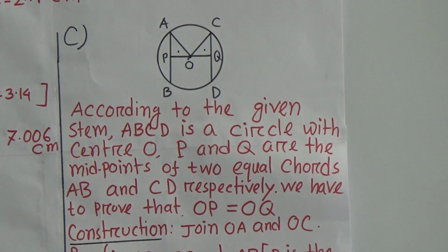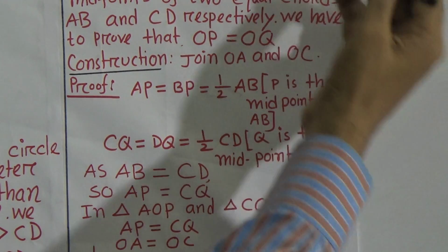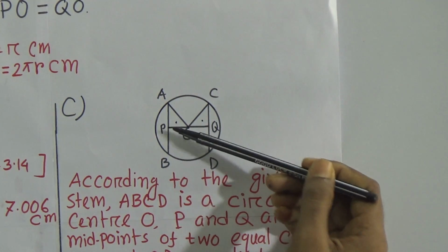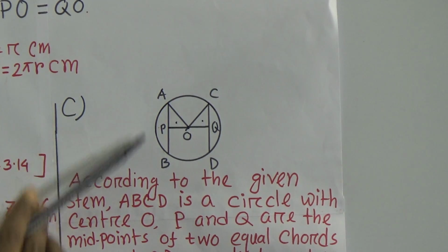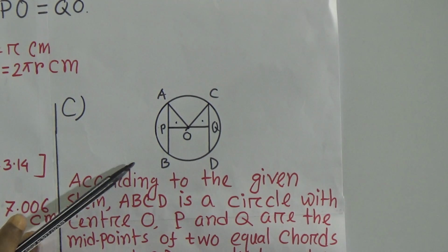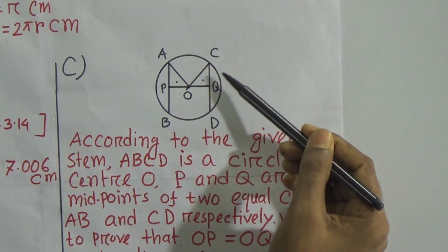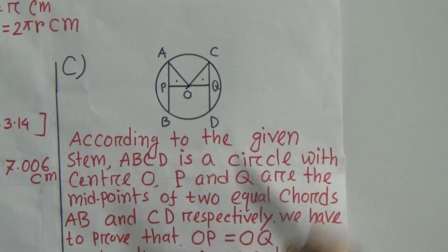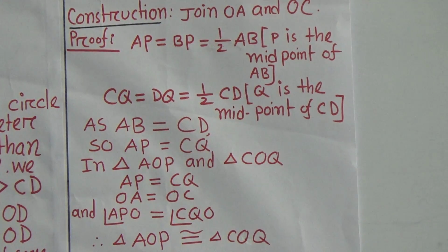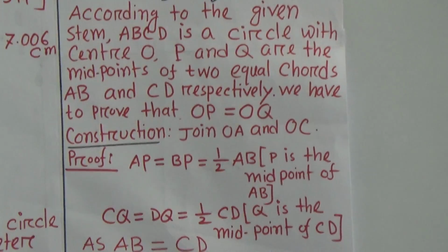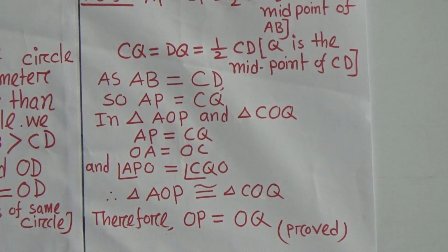Now I will start the proof. AP equals BP, that means AP and BP are equal. Therefore AP equals BP equals half of AB. Similarly, Q is the midpoint, so CQ equals QD equals half of CD. As given AB equals CD, therefore we can write AP equals CQ.